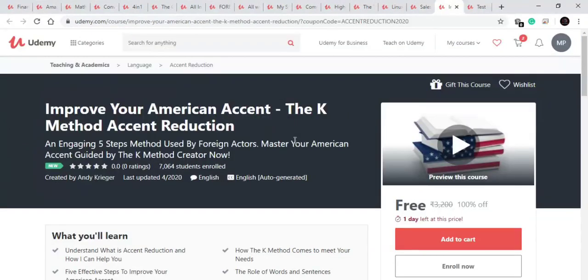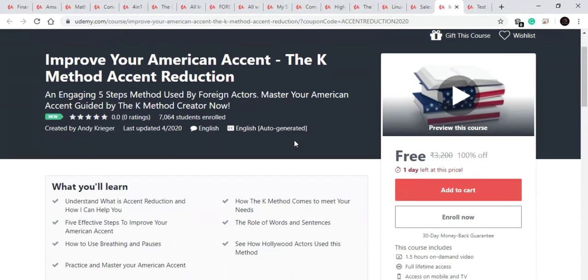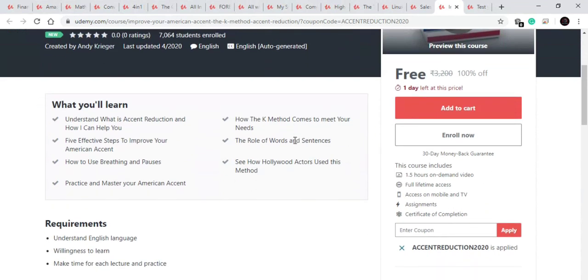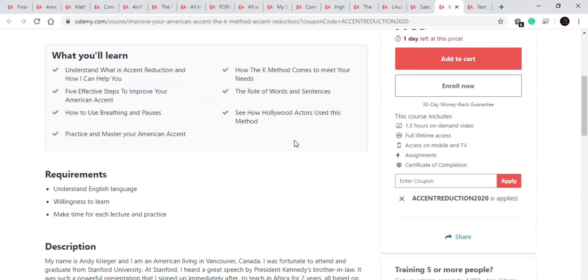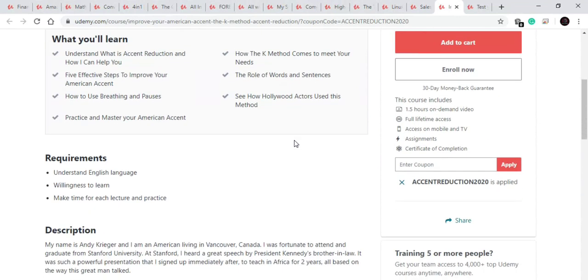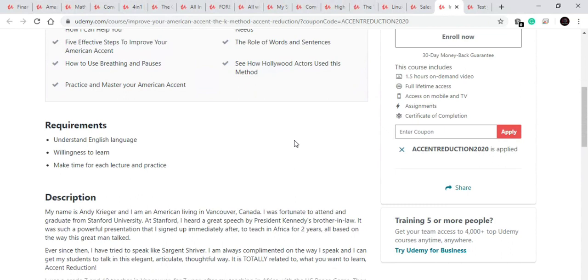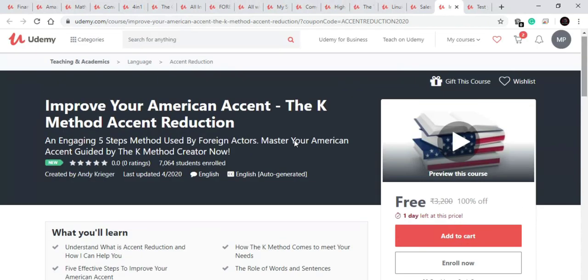So our next course is on improve your American accent. In this course you will learn how to improve your American accent with the K method. So in this course you will learn about some new tips and tricks and systems that are available for free right now, and you will also learn some tricks that are used by Hollywood actors to improve their accent. So good course to get enrolled for. It is a 1.5 hour on demand course available with some practical assignments and available for free for one day.